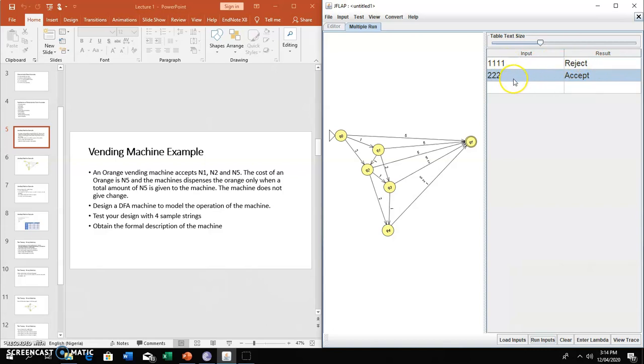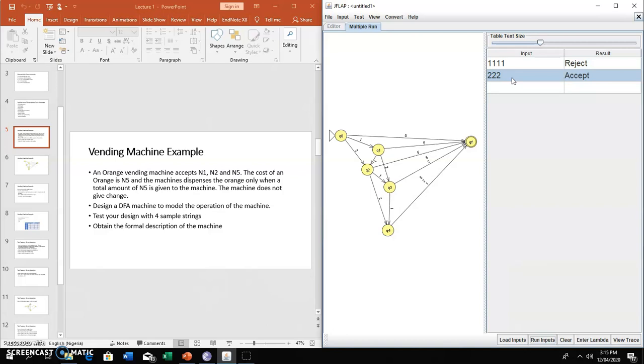2 2 2 will be accepted, but of course you know what that means. That's 6 naira. Our machine gives out the orange at 5 naira, but will not give you a 1 naira change. So that is a good design that we've done. You can test it out and test other inputs that you may want to test out. But don't forget, we are not through with this. We've already been able to design our machine effectively, and it's a good machine.